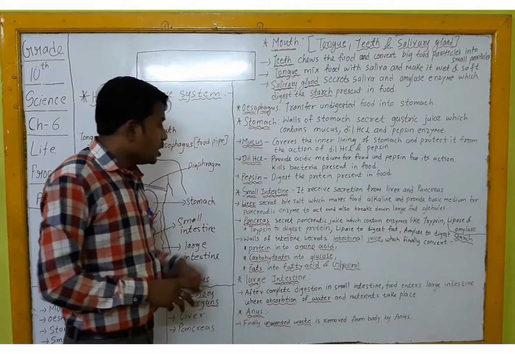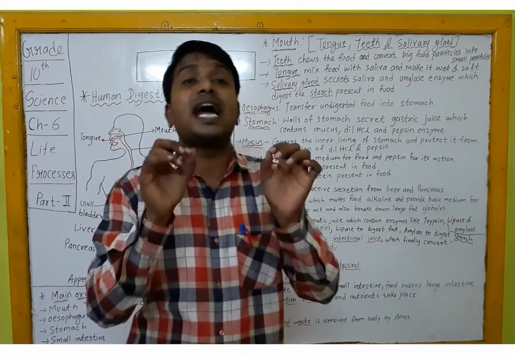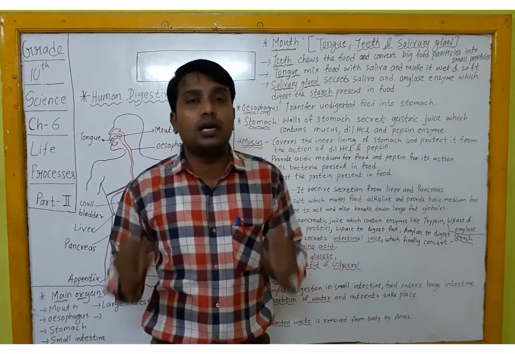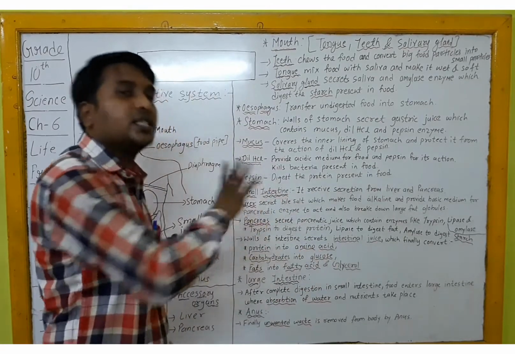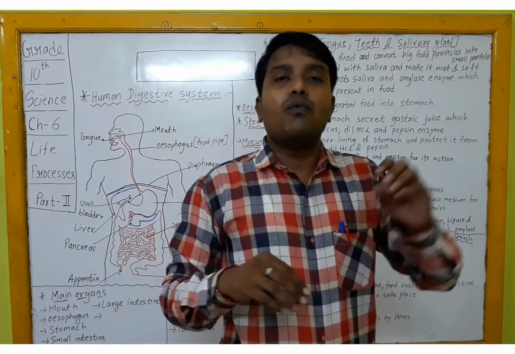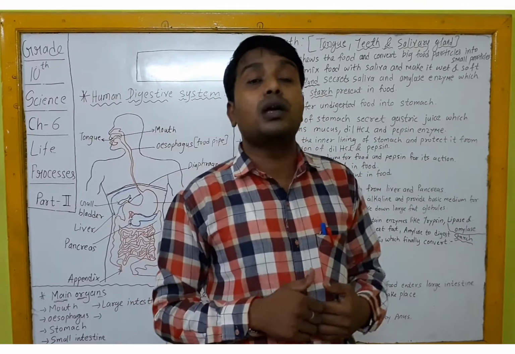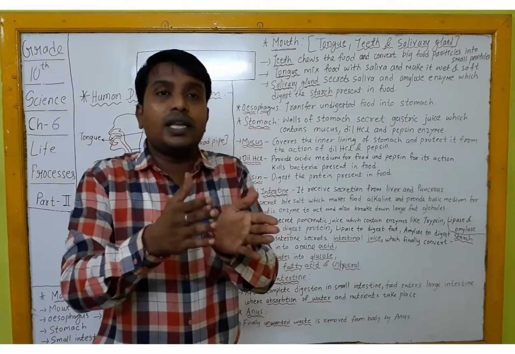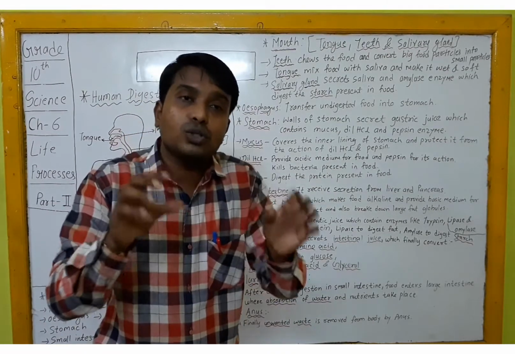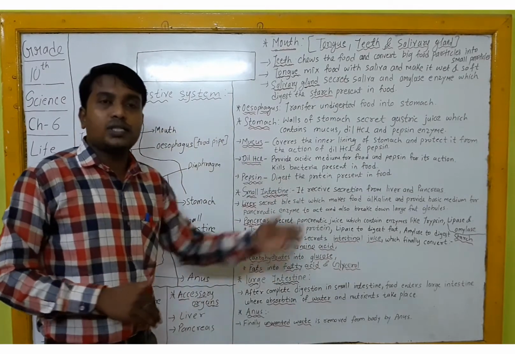Now we are on the small intestine. So small intestine is also known as the site of complete digestion of our food. That means whatever digestion has to be done is going to be completed in the small intestine only. Whatever digestion of carbohydrates started in the mouth, whatever digestion of protein started in the stomach, whatever the left portion of the food is there to be digested, all that digestion is going to be completed in your small intestine, and it is going to take place as follows.